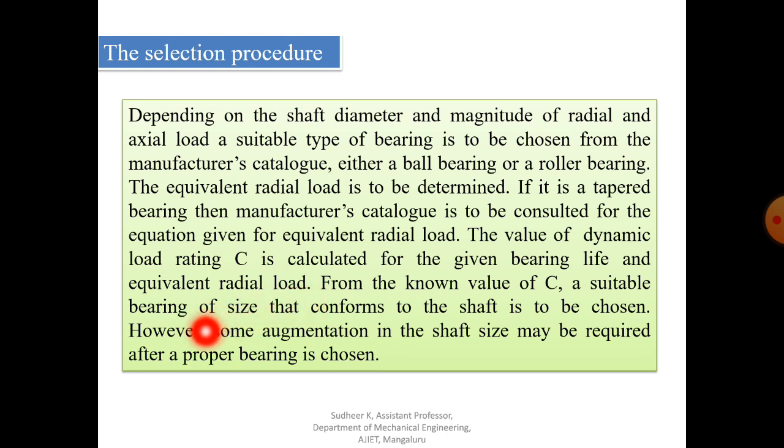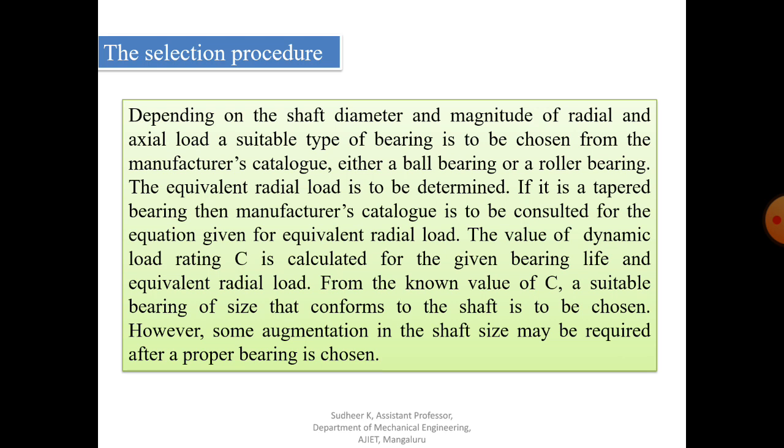However, some augmentation in the shaft size may be required after the proper bearing is chosen. So that can be selected based on the value of C from the manufacturer's catalog. You have to note down a lot of tables for different types of bearing, such as deep groove bearing, tapered bearing and roller bearing. Whatever the selection, the procedure will be the same for ball bearing as well as roller bearing.